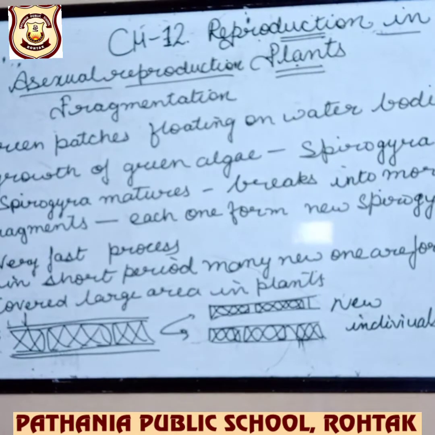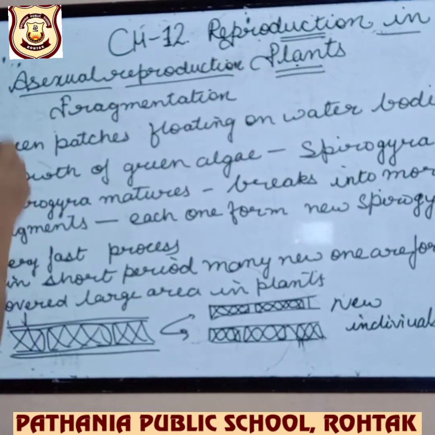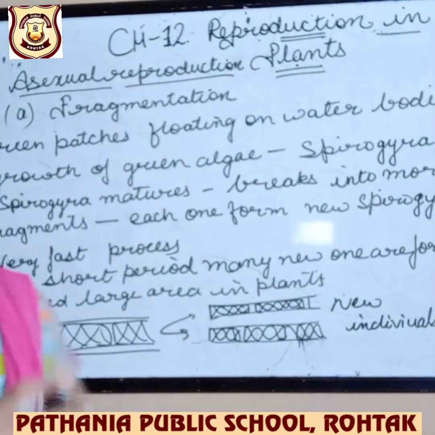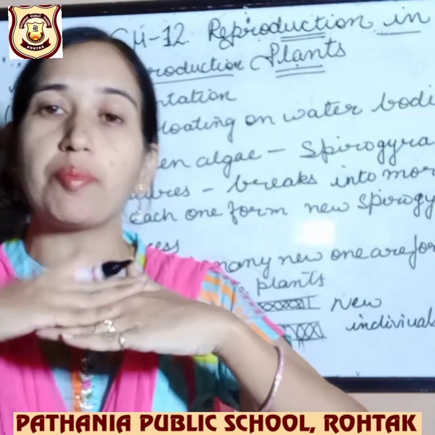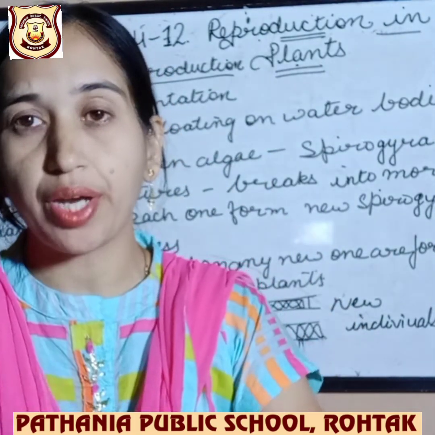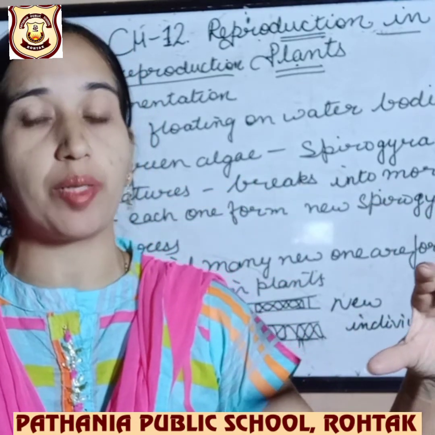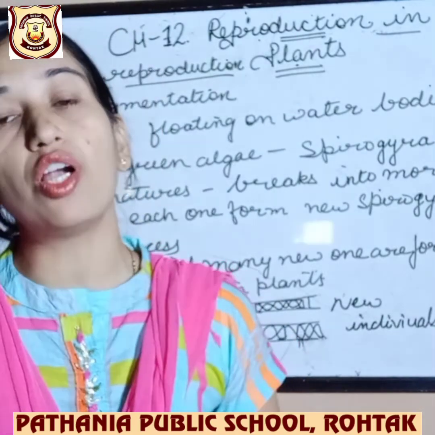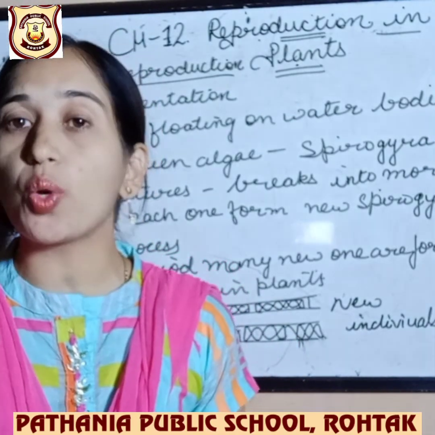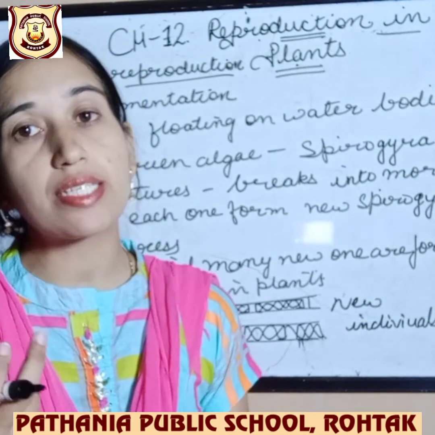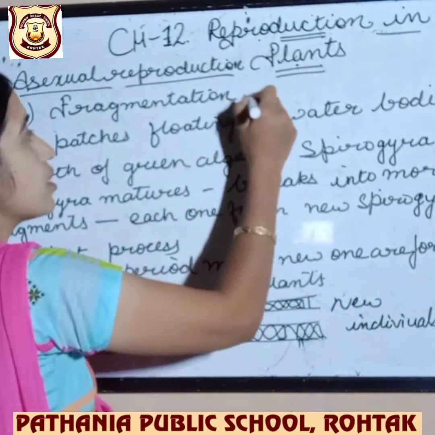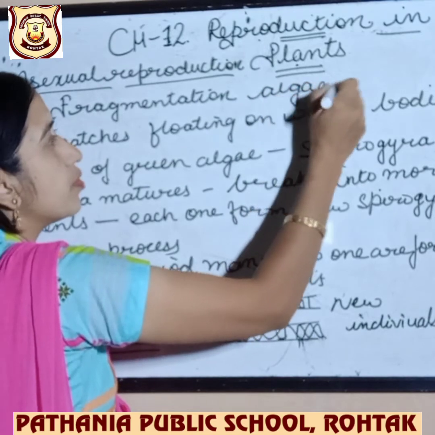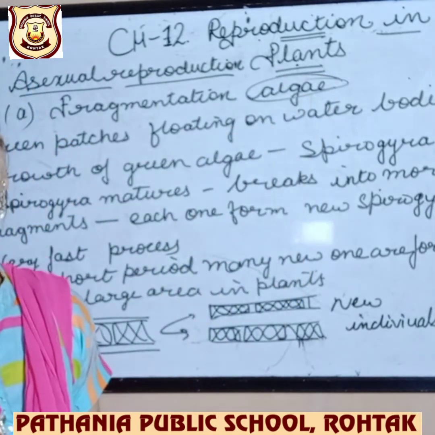Next, what we are going to continue is asexual reproduction in plants. The first part we are going to start is fragmentation. What is fragmentation? One segment is multiplied again and again. The whole fragment multiplies, not one cell. The whole fragment is being multiplied. That is called fragmentation. And it occurs in which type of plants? We can say algae. Algae is a very good example in the case of fragmentation.